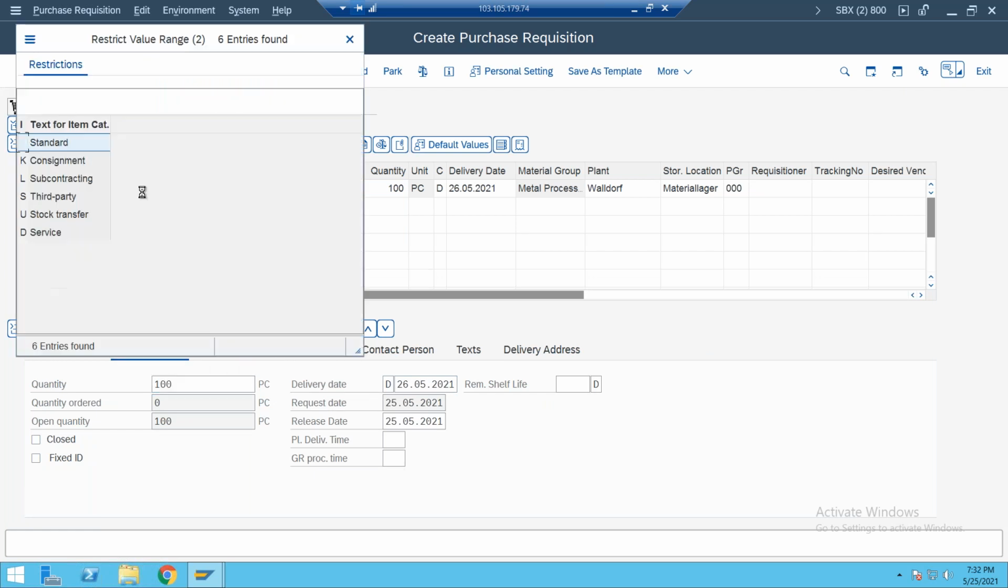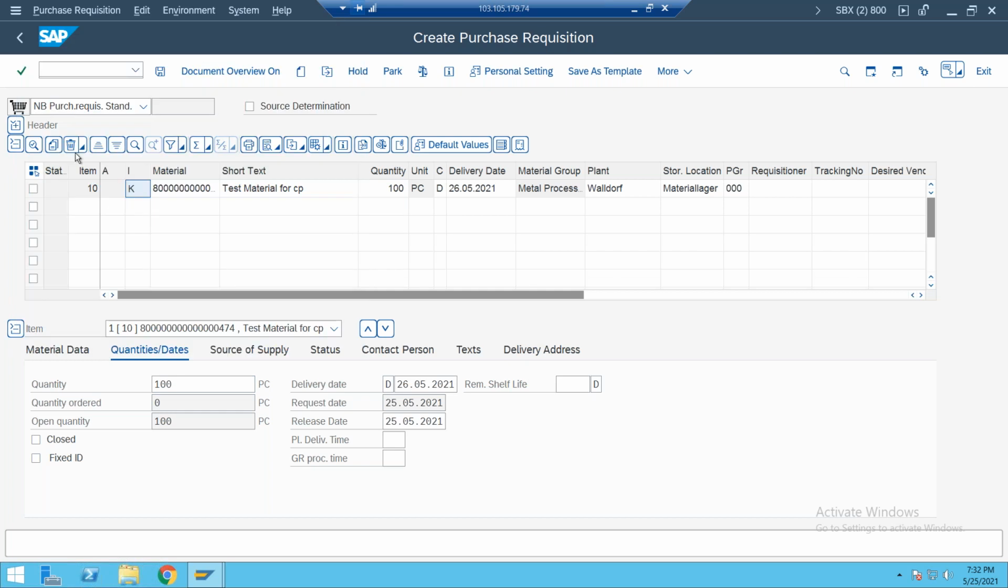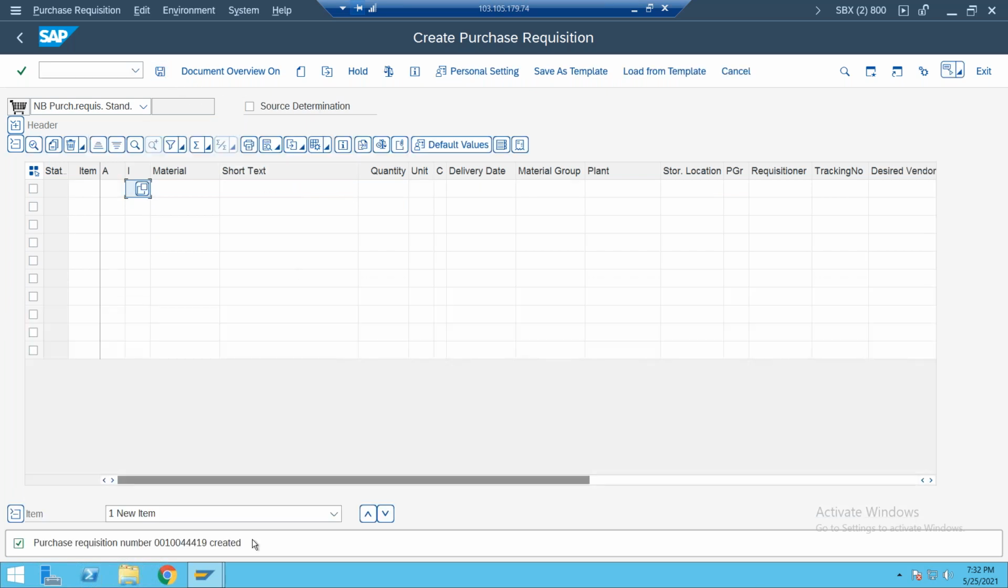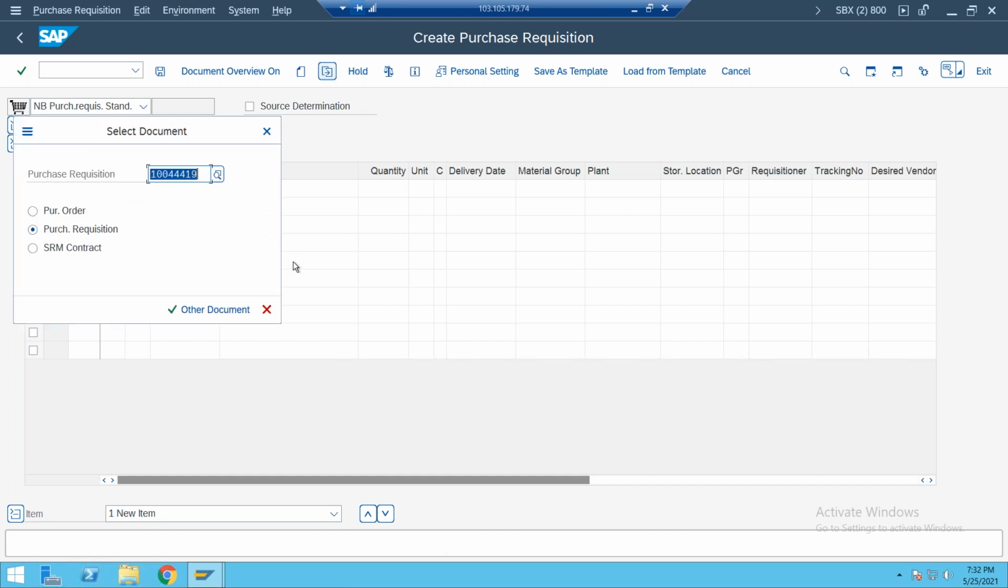So what is meant by K? K represents the item category, meaning we need to procure on consignment. If it is blank, it is standard procurement. If I select consignment, these two tabs will automatically disappear. You need to observe this and try to create a PR, purchase requisition, here, and copy this purchase requisition number.